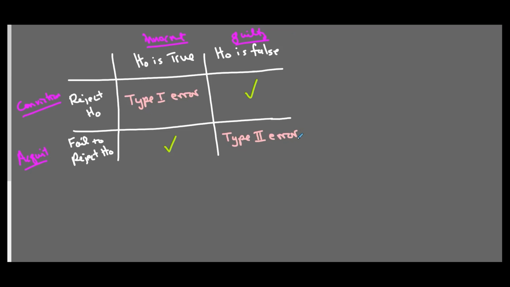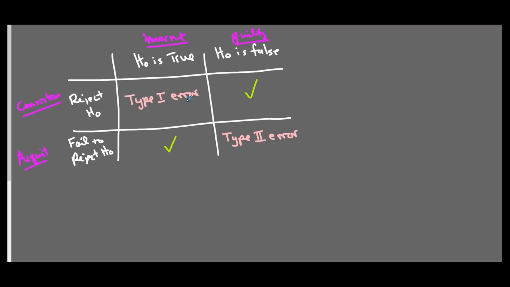And if you only leave it up to one person, then that one person is going to send more innocent people to prison, because only one person has to make the decision. So you'll make more type 1 errors if you make it too easy to convict.